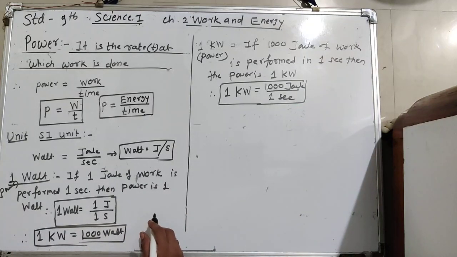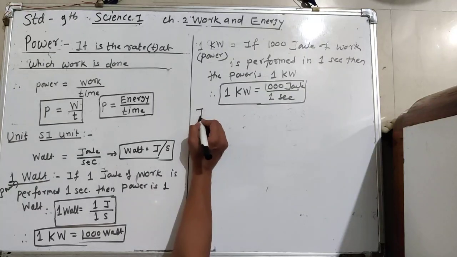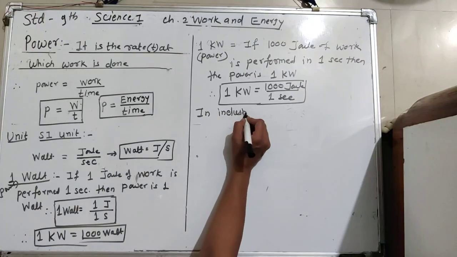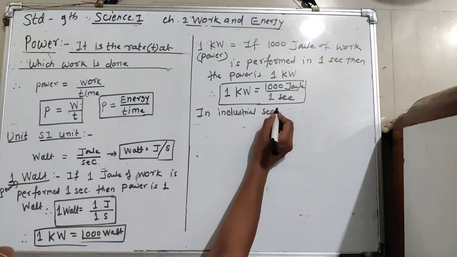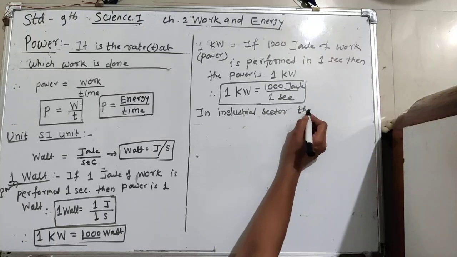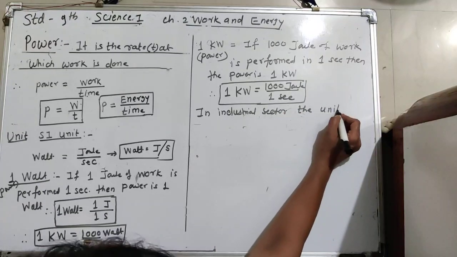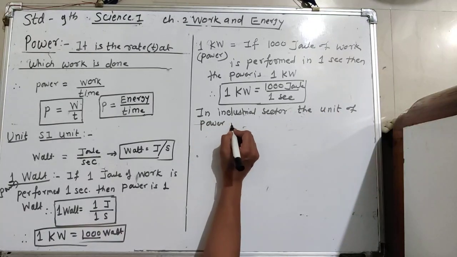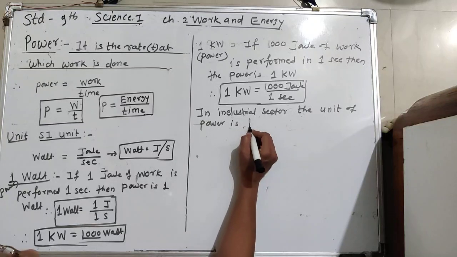Then next, in the industrial sector, the unit of power is horsepower.